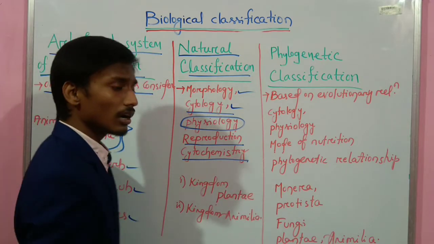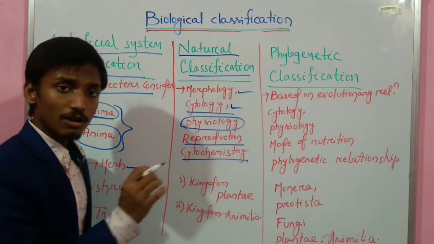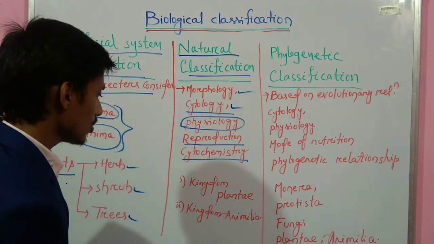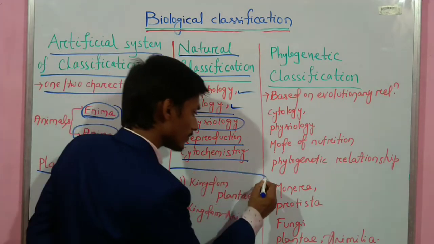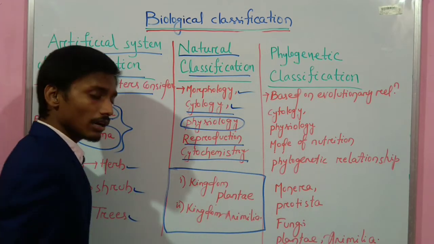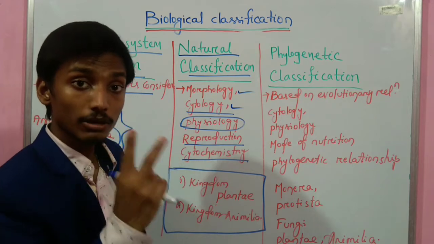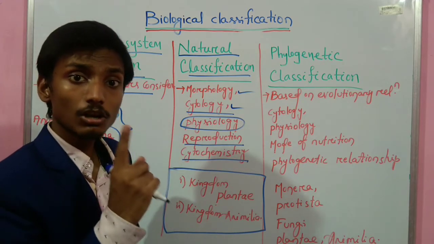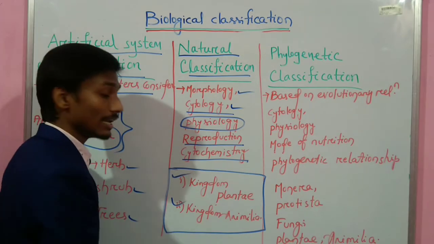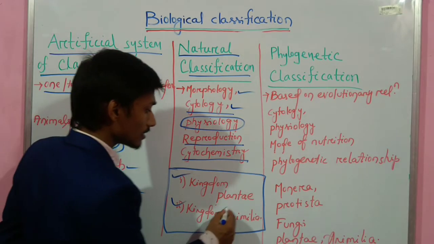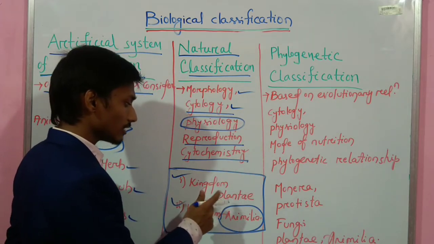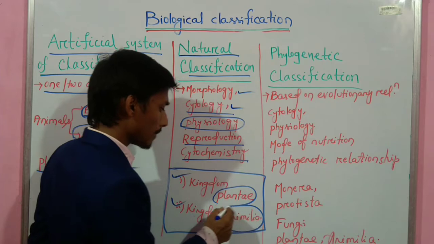Cytochemistry means the different types of chemical substances found inside the cell, including the proteins also. He gave a two kingdom classification: kingdom Plantae and kingdom Animalia. He categorized all the animals into kingdom Animalia and all the plants into kingdom Plantae.